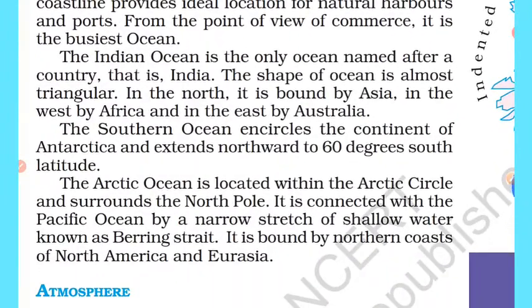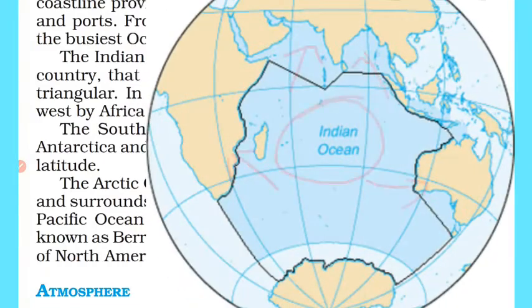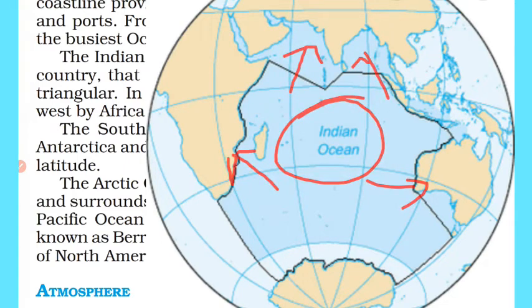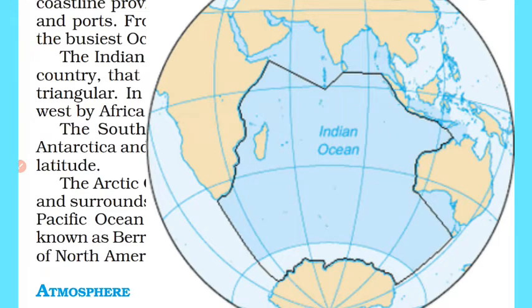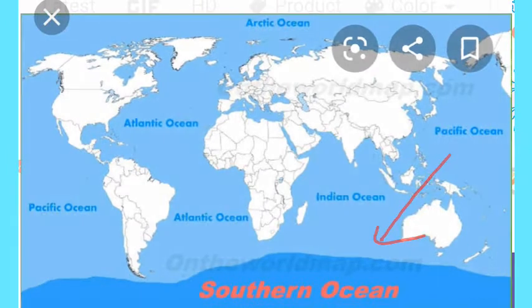The Indian Ocean is the only ocean named after a country, that is India. The shape of ocean is almost triangular. In the north, it is bound by Asia, in the west by Africa, and in the east by Australia. The Southern Ocean encircles the continent of Antarctica and extends northward to 60 degrees south latitude.